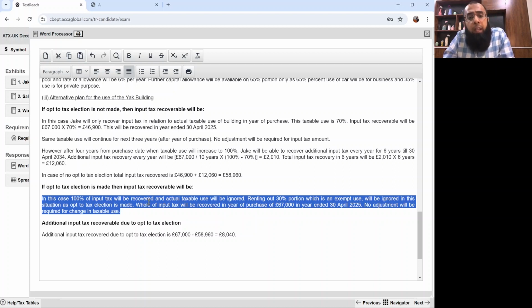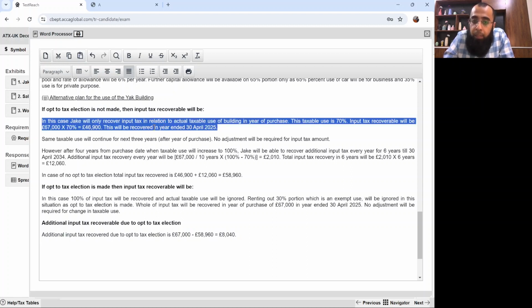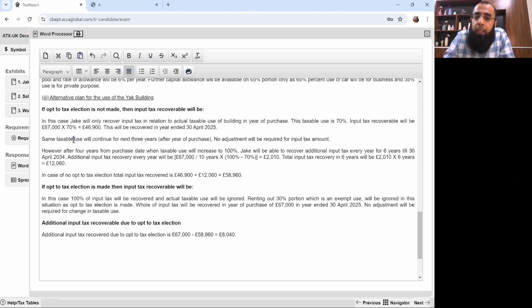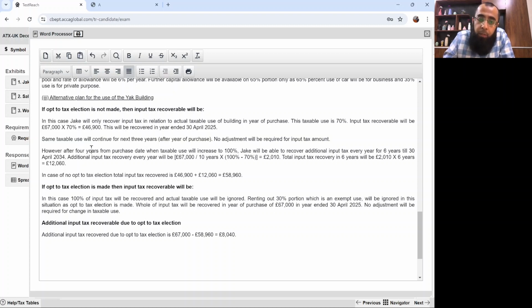But currently our focus is input tax only. So what additional have we recovered? That's 8,040 pounds. If there is no election, you only recover according to your actual taxable use. In the first 4 years, 70% is the taxable use. In the year of purchase, you recover 70% of the total. In the next 3 years, there is no adjustment because 70% remains the taxable use.